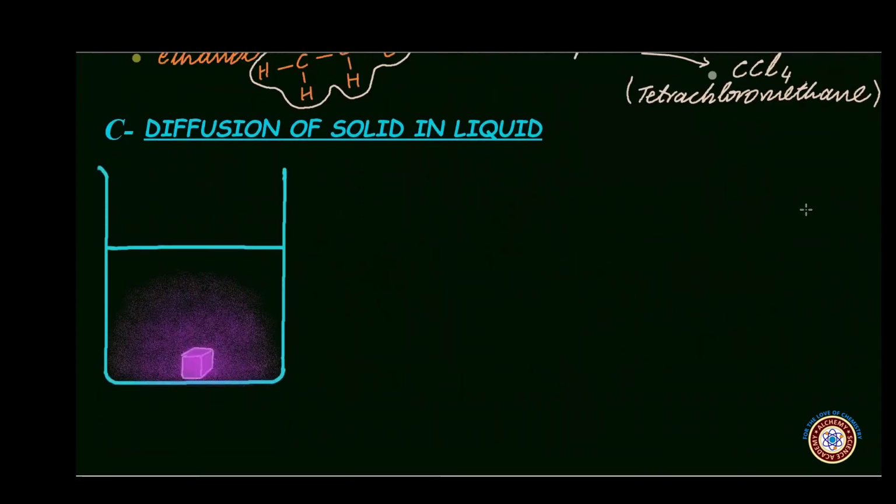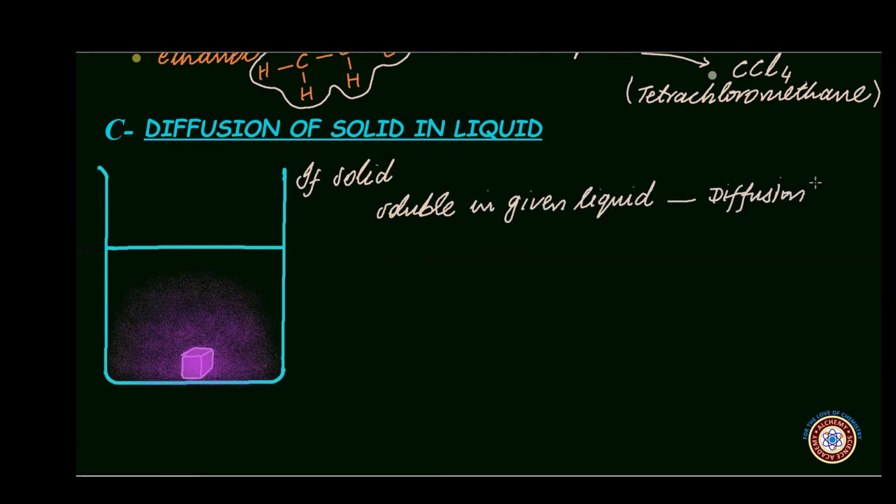Now let us look into the diffusion of a solid in liquid. Here again the question arises: do all solids diffuse into liquids? The answer is no. Only those solids can diffuse in the given liquid which are soluble in that liquid. So if a solid is soluble in the given liquid, diffusion occurs. But if the solid is insoluble in the given liquid, then no diffusion occurs.